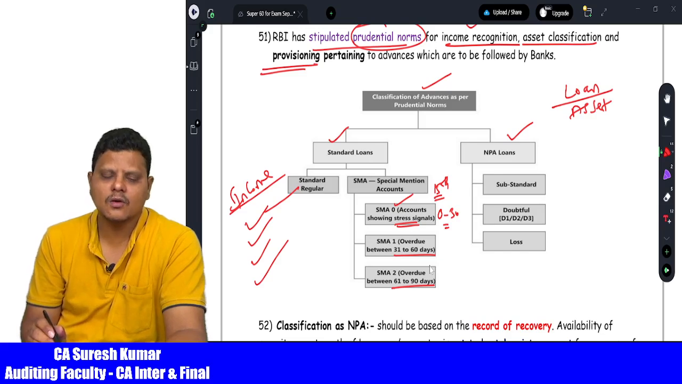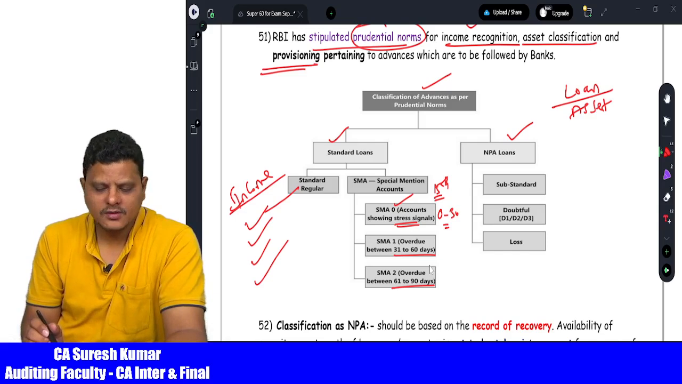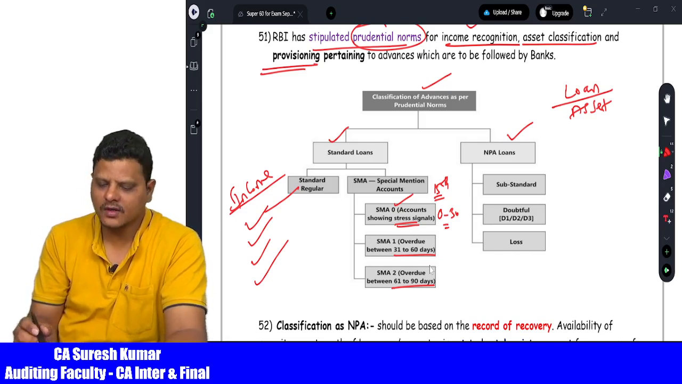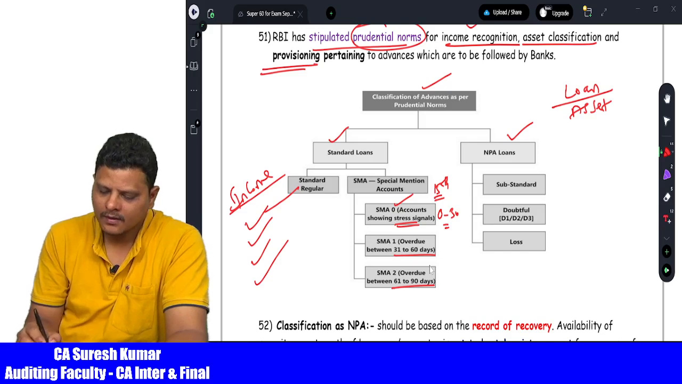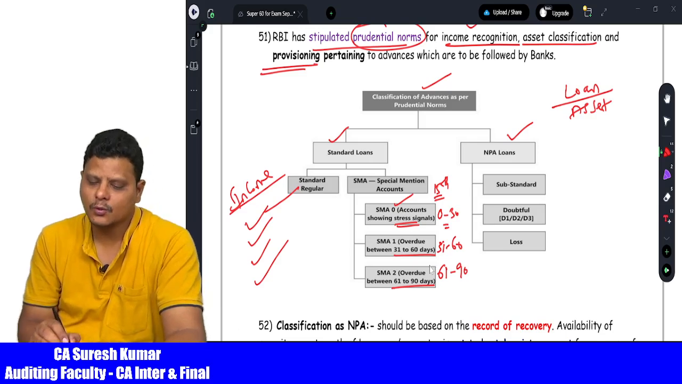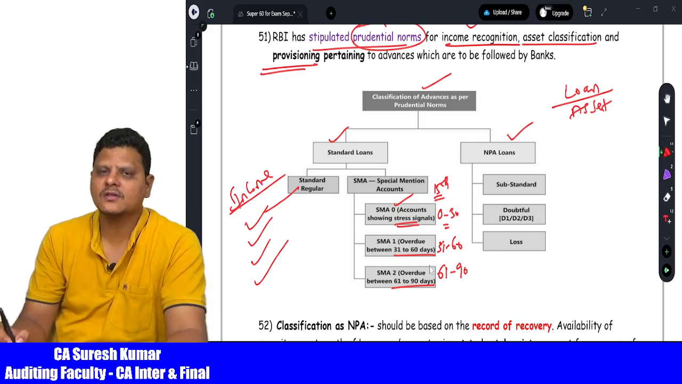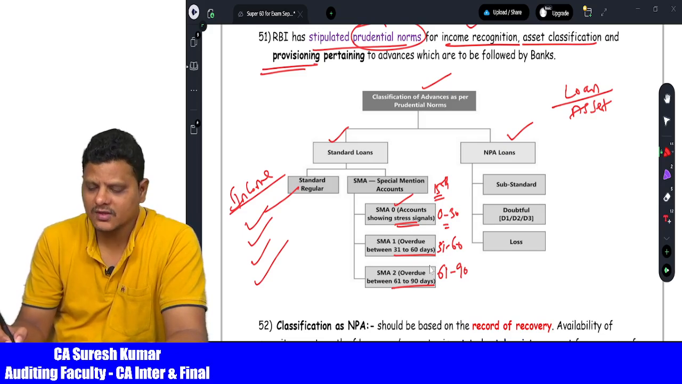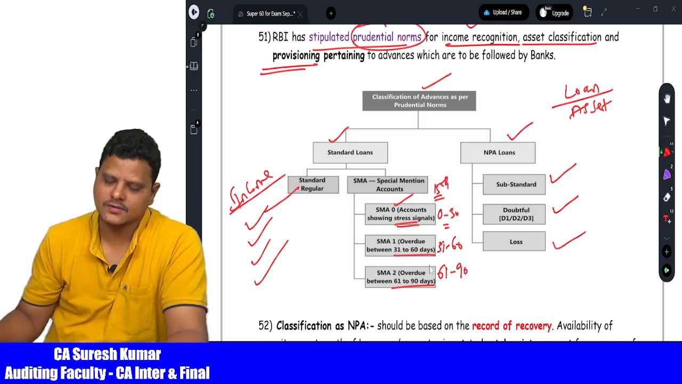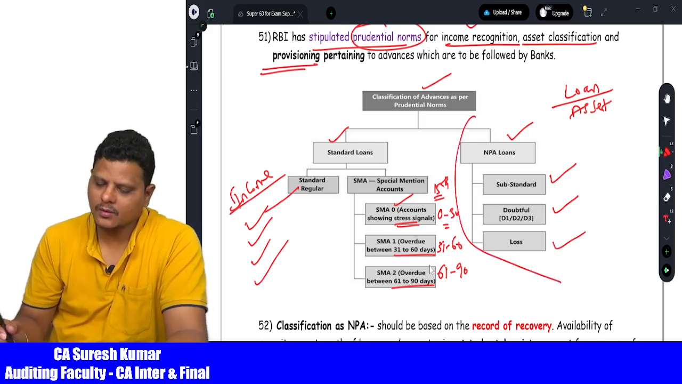SMA 0 means the account has just slipped into the special mention accounts. From 0 days to 30 days, we call it SMA 0. Then 31 to 60 days, we call it SMA 1. Then 61 days to 90 days, we call it SMA 2. Then non-performing assets are classified into three categories for provisioning purposes: substandard assets, doubtful assets, and loss assets. In case of NPA, we are going to provide the provision.